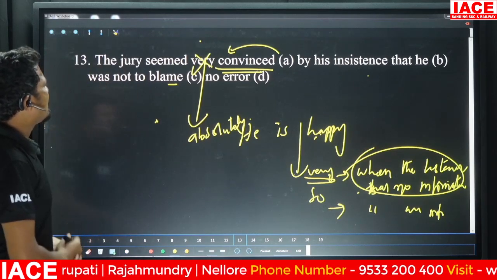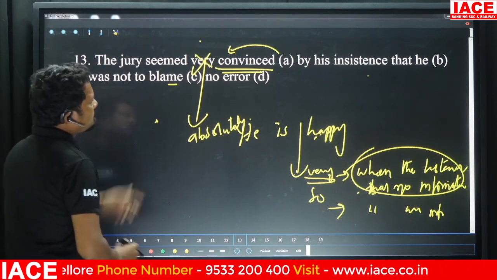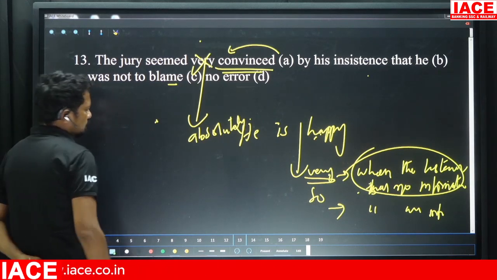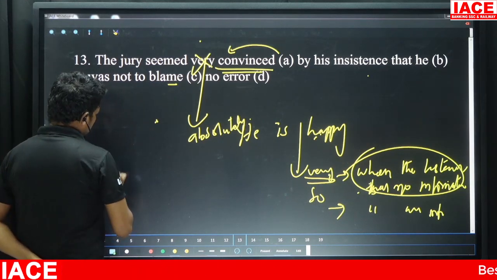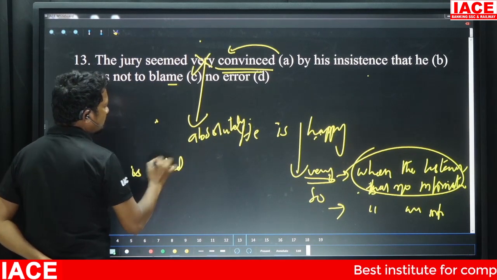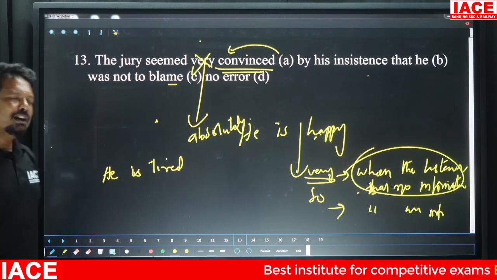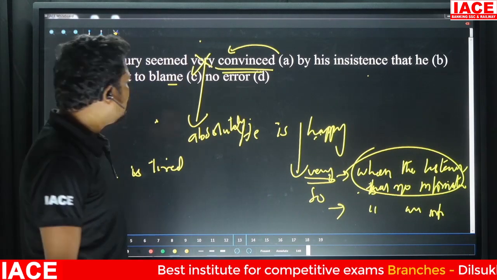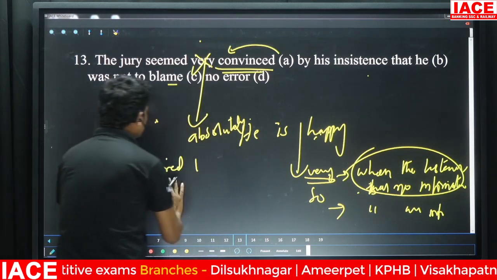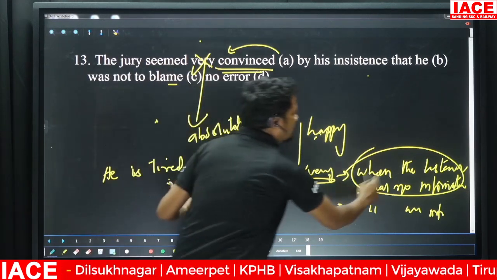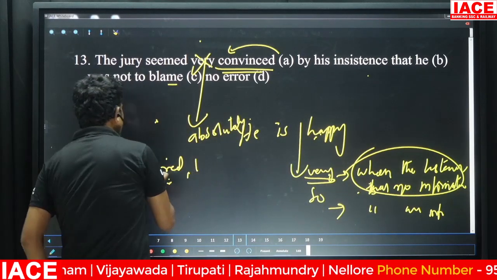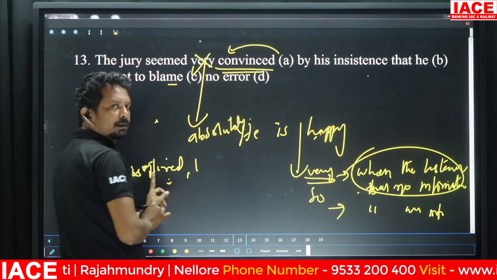I'll give you one more example so that you understand the concept which I've just discussed. For example, say, he is tired. Generally, do you want me to use he is very tired or so tired? Since there is no information about his tiredness, and it's the first time the listener hears it, you would use: he is very tired.